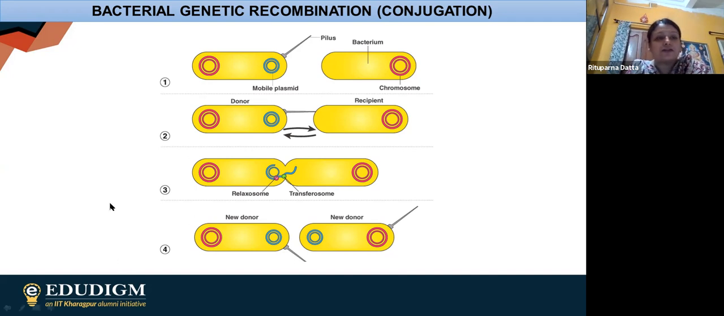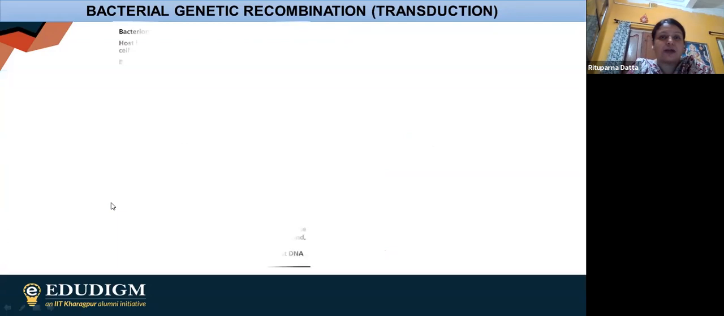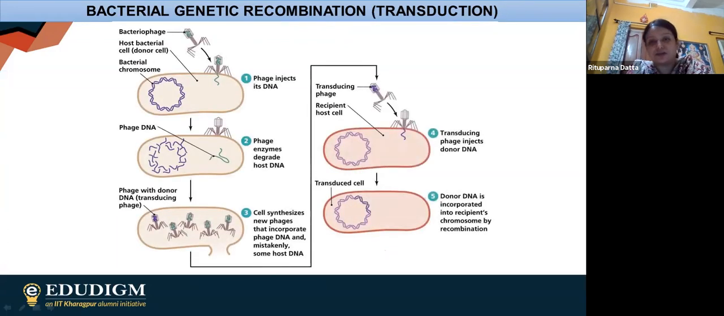So finally, after conjugation, we are going to the next one, and here we have transduction. This is the last process in bacteria for genetic recombination. Now what is happening over here: in the case of some bacteria, viruses can infect the bacteria. Some viruses can infect bacteria, and such a virus is known as a bacteriophage. So this particular type of virus is known as a bacteriophage.